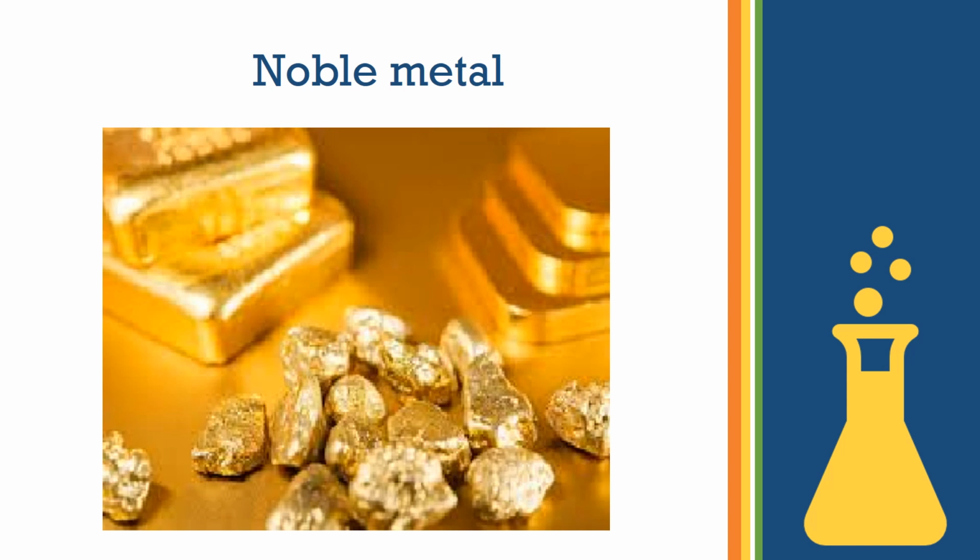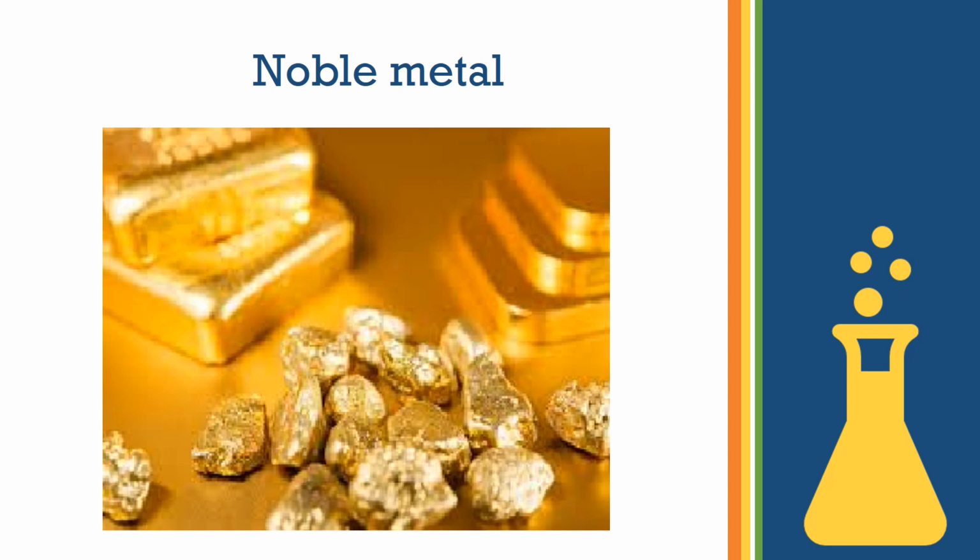Coming to noble metals. What do we mean by noble metals? Noble metals are the metals which do not react, and they are found in the most pure or elemental form in nature. We have heard of gold. 100% pure gold is very, very soft, and that is why it is called 24 karat gold.